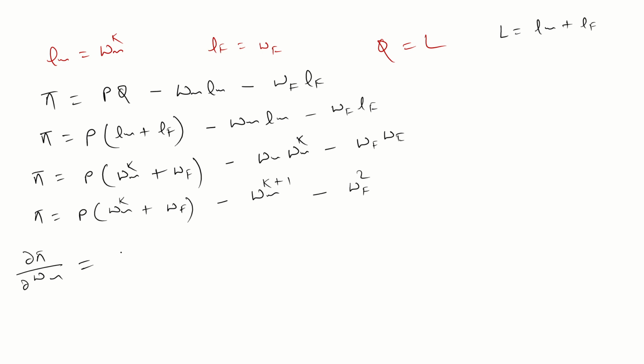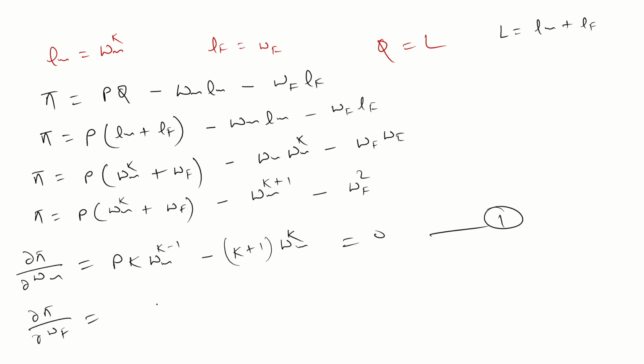Okay, guys, just find the value of first order derivative, del pi by del Wm. Just differentiate with respect to Wm. So what you will get? P K Wm to the power K minus 1. Guys, just differentiate, and minus differentiation of this term is what? K plus 1, n x to the power n minus 1, Wm to the power K plus 1 minus 1. So this term is equal to 0. This is the first equation. Similarly, del pi by del Wf, what you will get? Just differentiate this, P minus 2Wf is equal to 0.